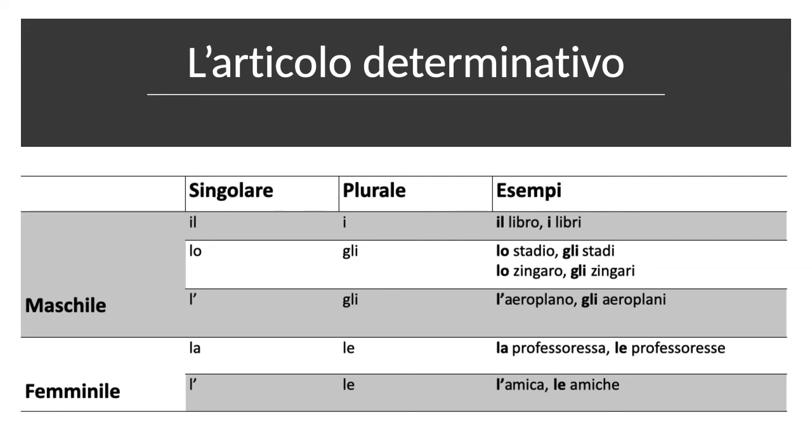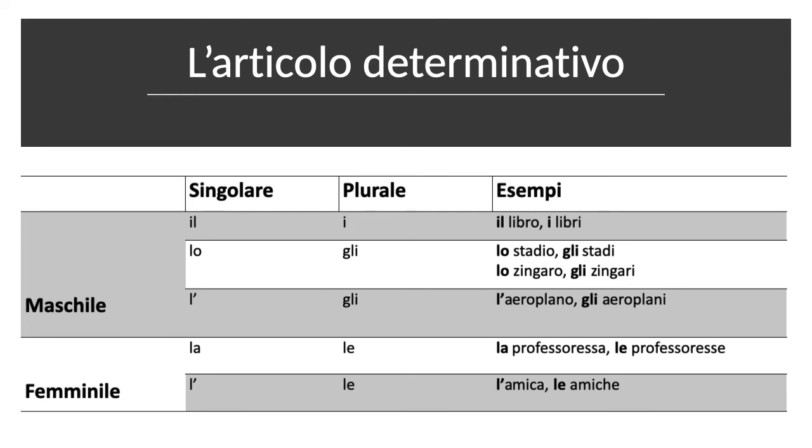So remember, the rules for masculine determinative articles or definite articles are that if the word begins with S plus consonant or Z or GN, we use lo. So that's the middle row there, right? You have lo stadio, lo zingaro.